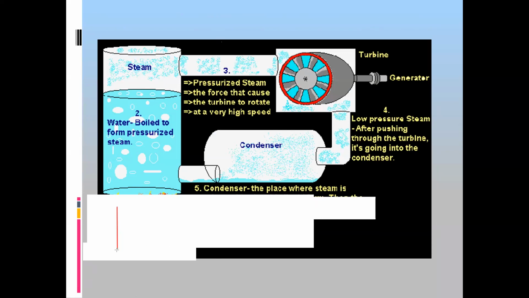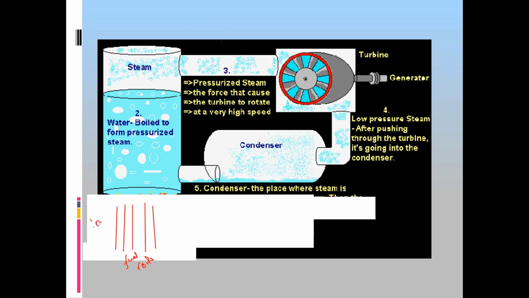So we use a nuclear fuel, also known as fuel rods. This nuclear fuel or fuel rods will have nuclear energy.